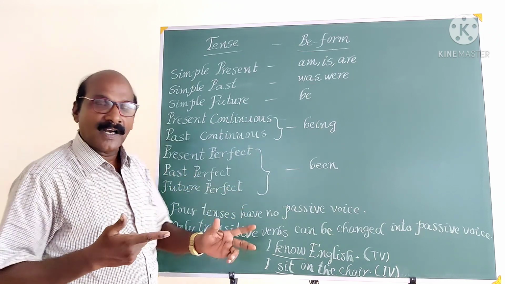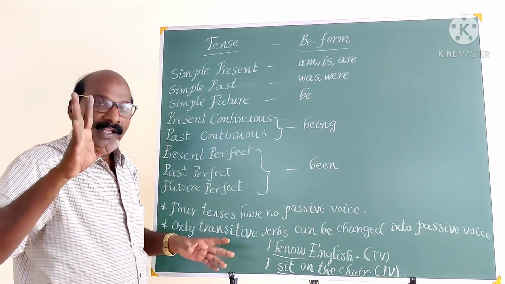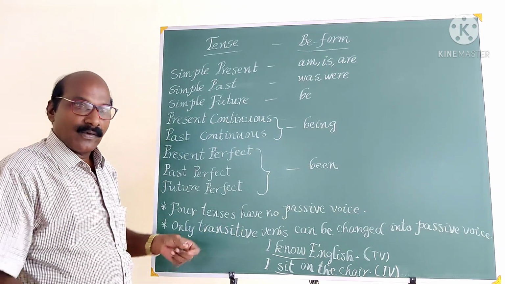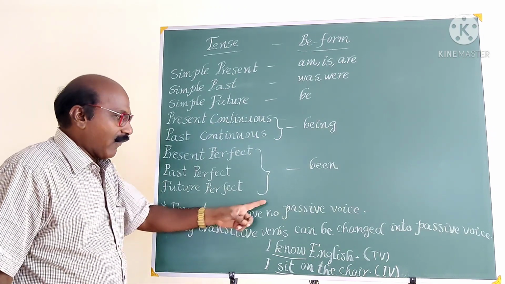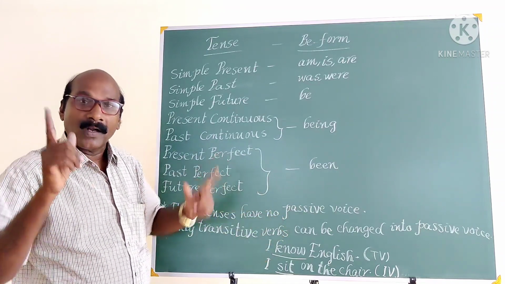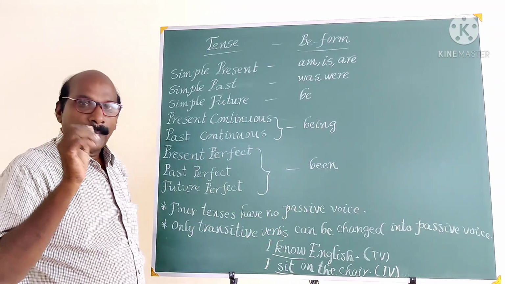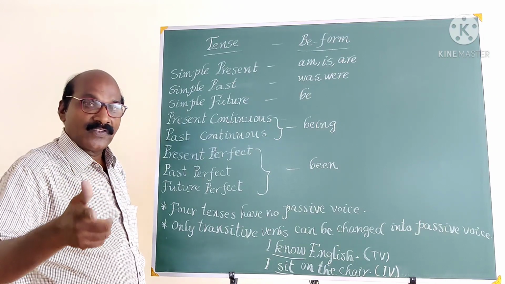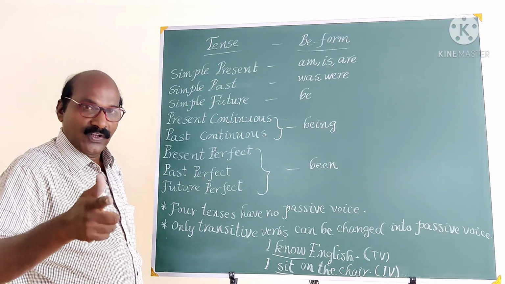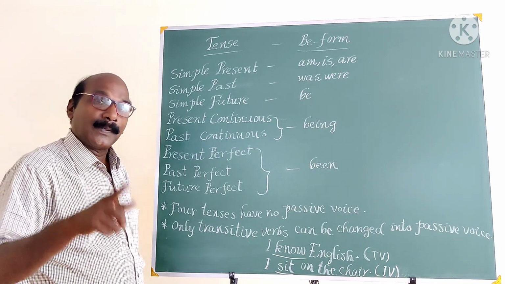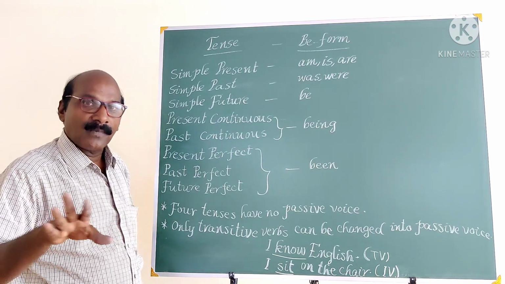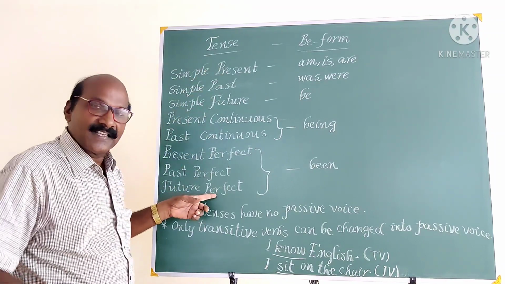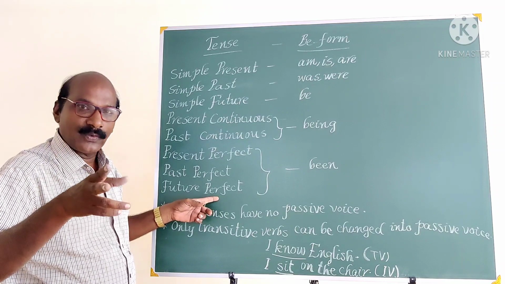So by this we understand that there are only 8 tenses that can be converted into passive voice. 4 tenses have no passive voice. What are they? Present perfect continuous tense, past perfect continuous tense, future continuous tense, and future perfect continuous tense cannot be changed into the passive voice. Only these 8 tenses can be converted into passive voice.